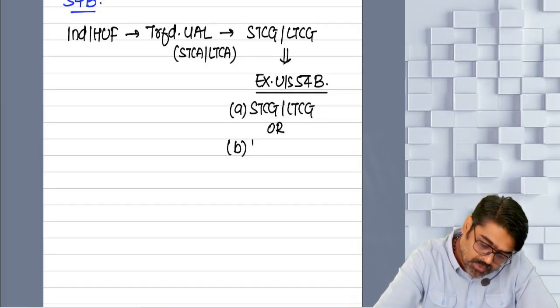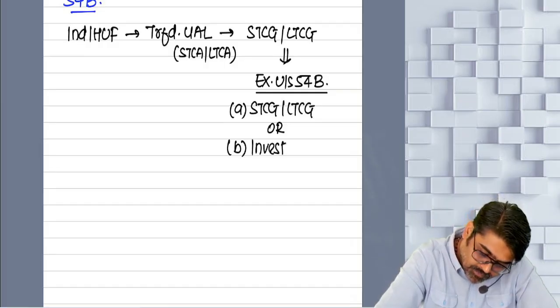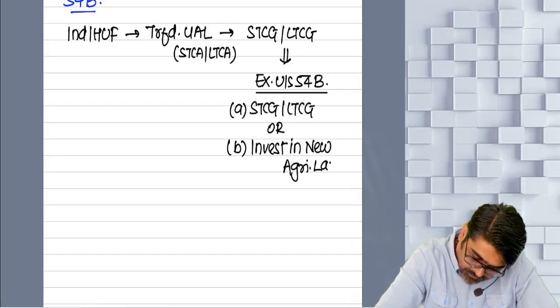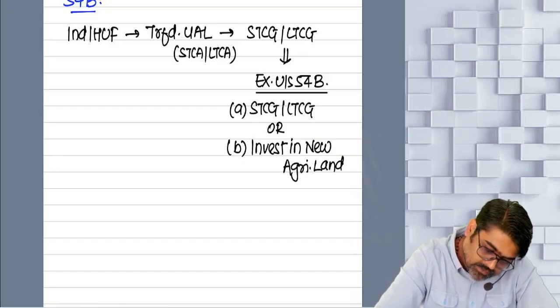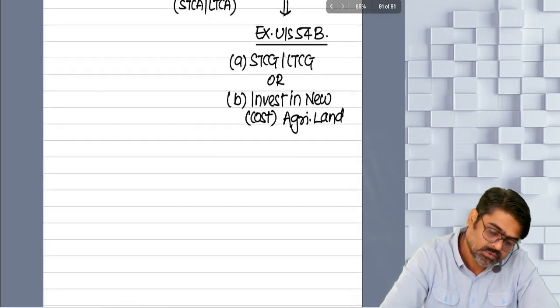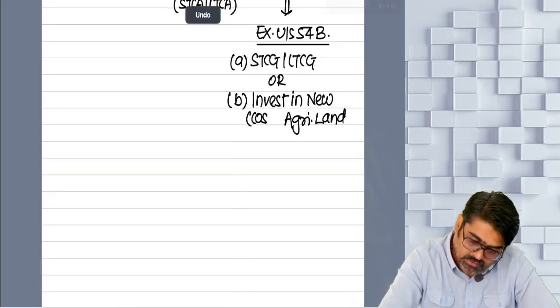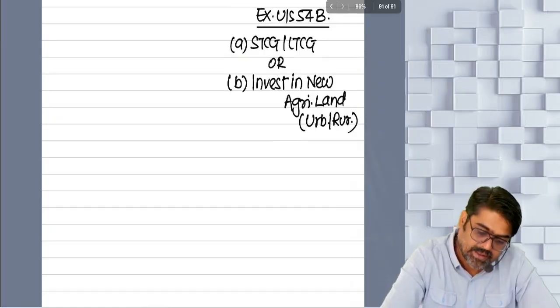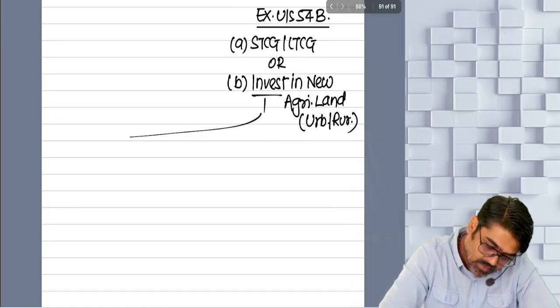So you are supposed to invest in new agricultural land. Invest means you have to incur the cost, invest in purchase of agricultural land, which can be urban or rural.